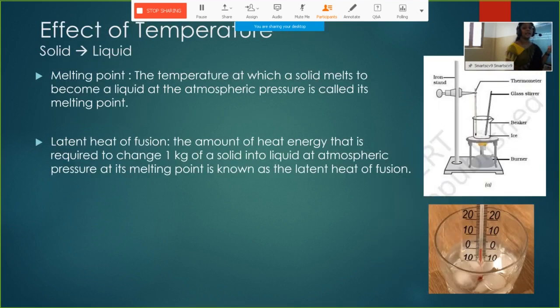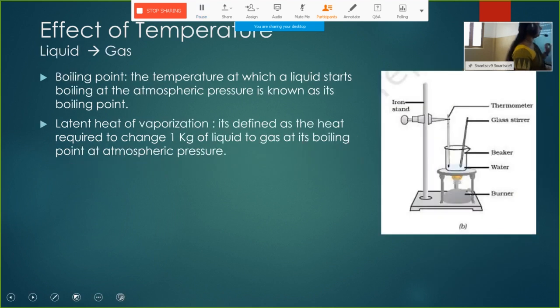The heat required to melt 1 kg of solid to its liquid state is called latent heat of fusion. The melting point of ice is 0 degrees Celsius or 273 Kelvin.